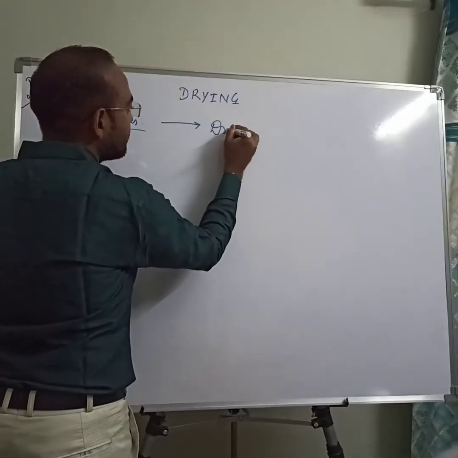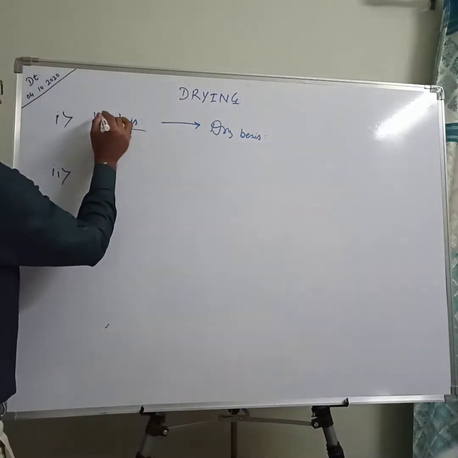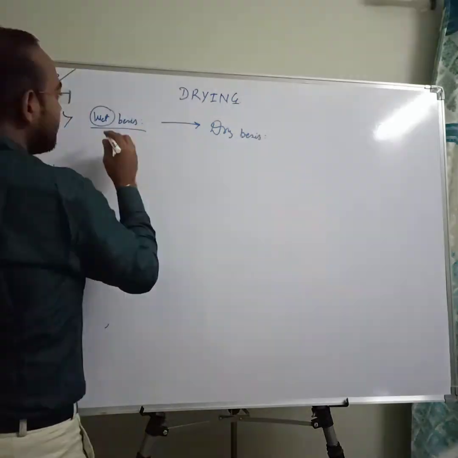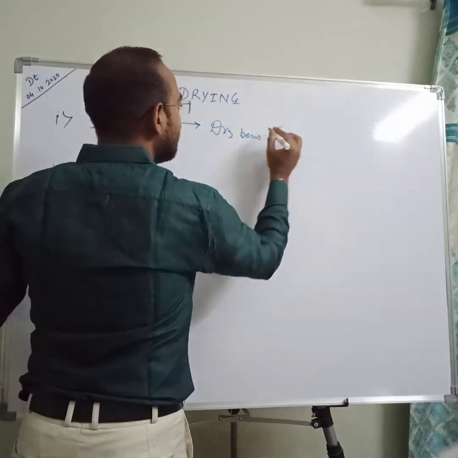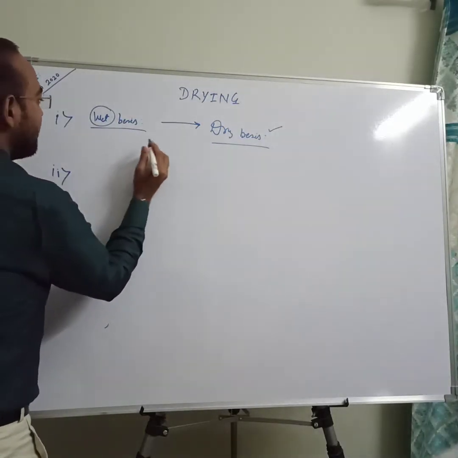First, when data is available on weight basis, then you need to convert it to dry basis. If nothing is given, meaning the specific words weight basis are not used, then you directly assume it is on weight basis and convert it into dry basis data. How is it converted?